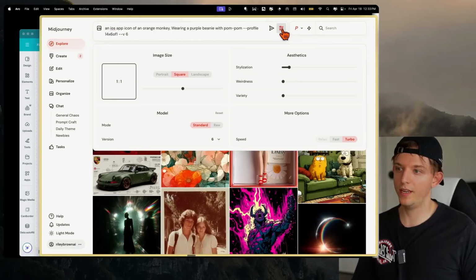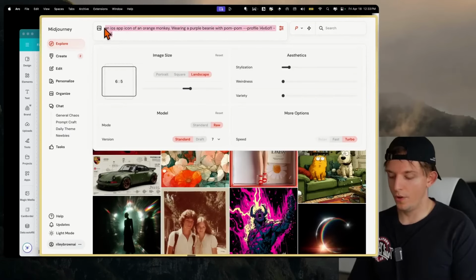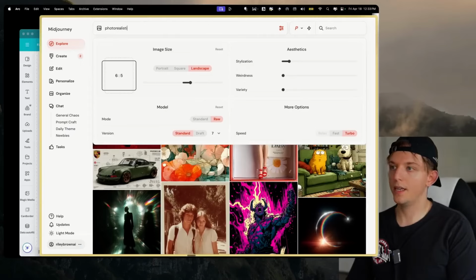So if we click on settings right here, and we go to version, we should go to the latest version. And so let's create a photorealistic landscape image, and we can change the aspect ratio, let's do 6x5. Photorealistic image of a tiger skateboarding, doing a kick flip over a stairway at the White House.